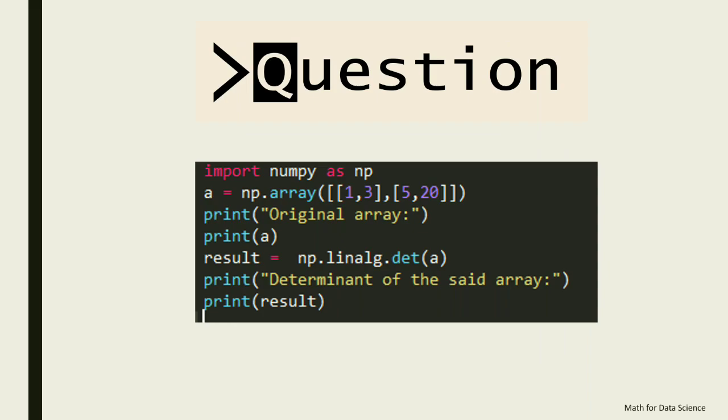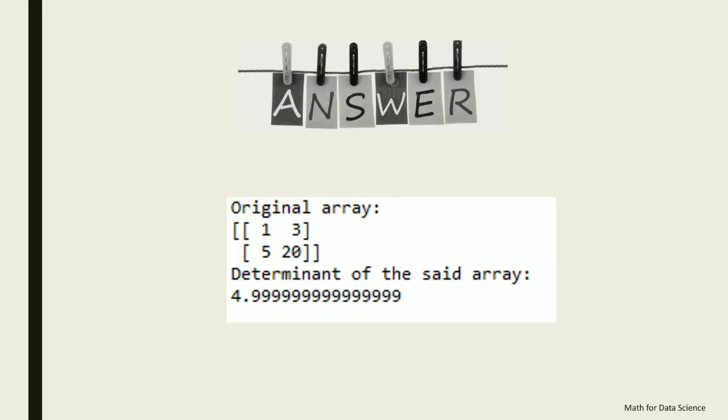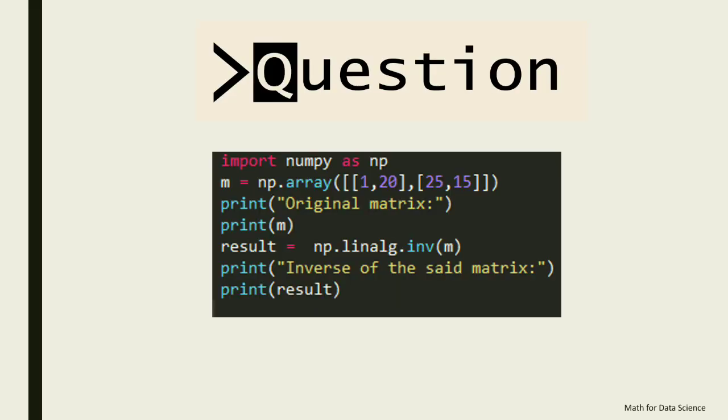Time's up. Let's move to the answer. This is my answer. How a determinant is calculated, and I also printed the original array. Let's move to the next question.